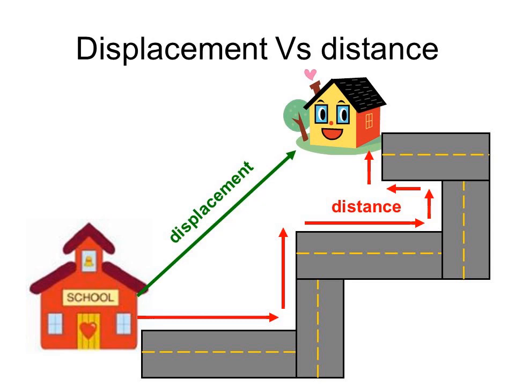Everybody see the picture? Children, everybody seeing the picture? That is your house. School is here. It is your school.